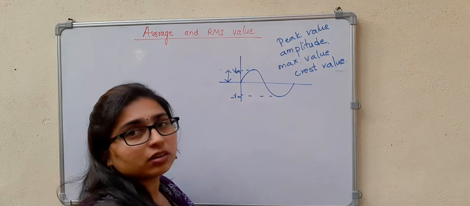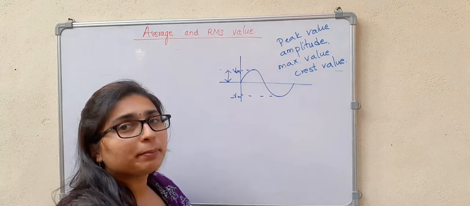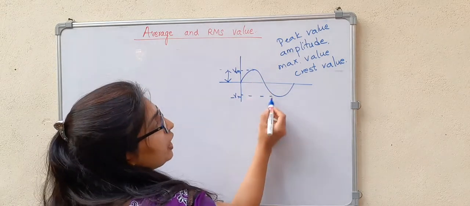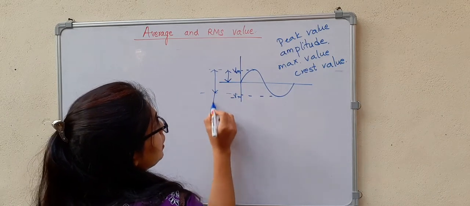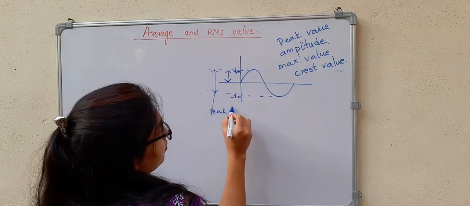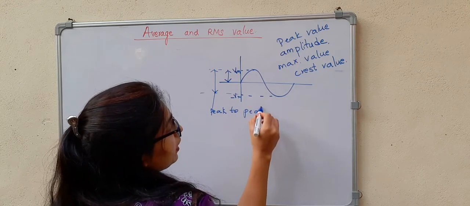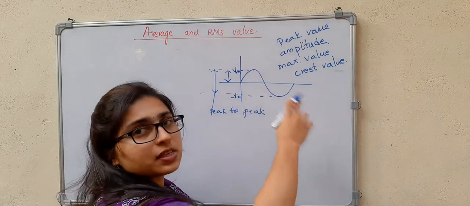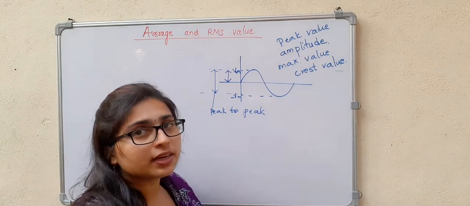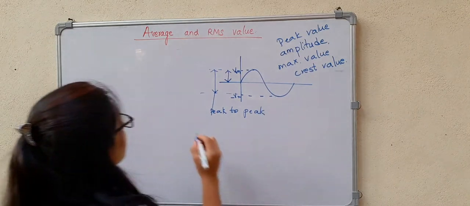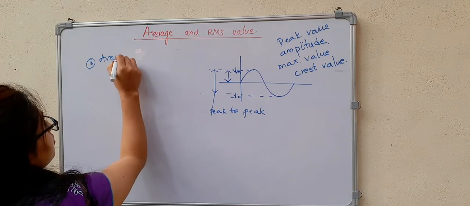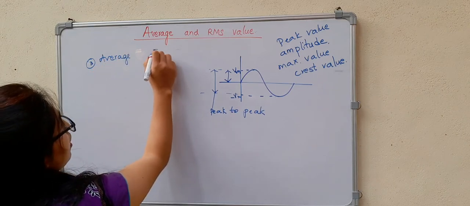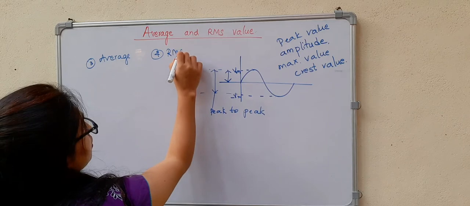This is peak. The next way is peak to peak, that is from Vm to minus Vm. This will be our peak to peak value, that is between the two opposite peaks. If you are defining the magnitude this way, then it is peak to peak. Next, the third one is average. And the fourth one is RMS value.